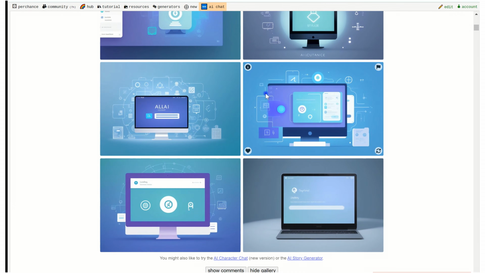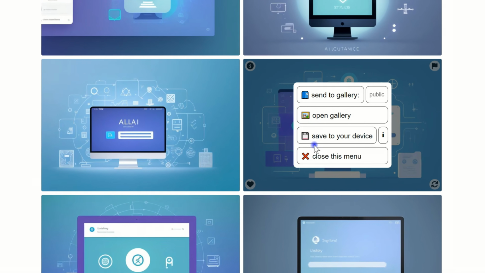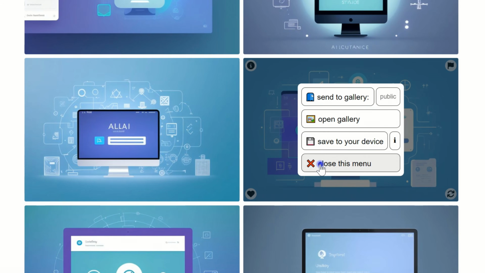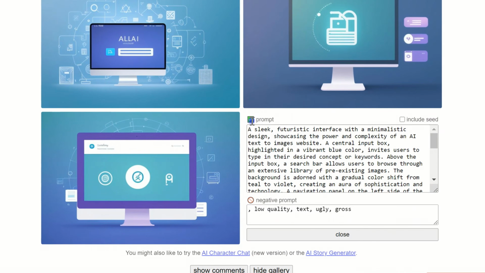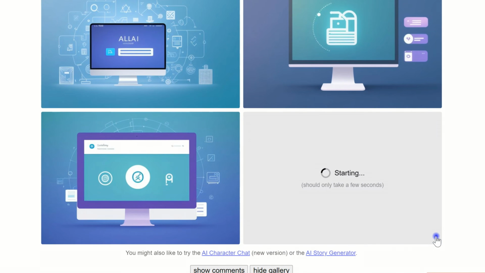If you click on the heart icon at the bottom left of each image, a menu will open with options. From there, you can place the image in a public gallery or save it. The eye option at the top right of each image allows you to view and modify the prompt and other information. You can make changes there and then refresh to generate the image with the new modifications.